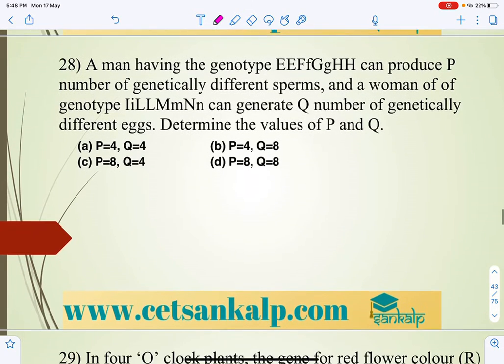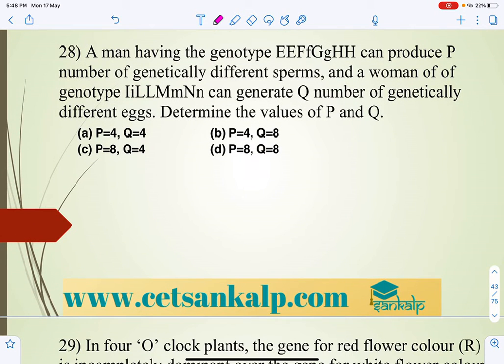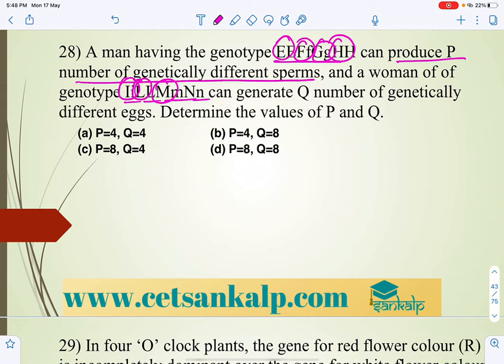Next, a man having genotype EEFFGGHH can produce P number of genetically different sperms, and a woman of genotype IILLMMNN can generate Q number of genetically different eggs. Determine the value of P and Q.